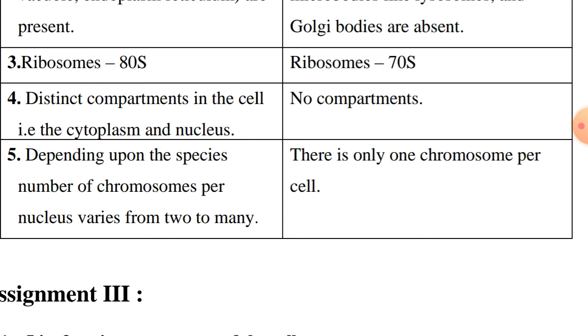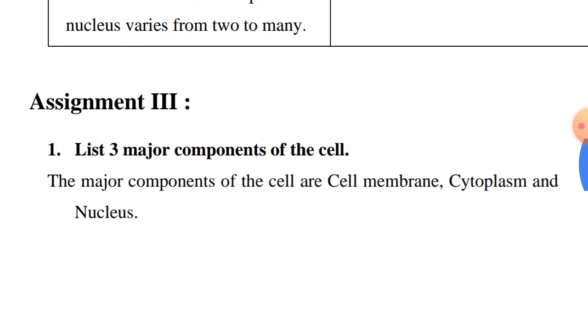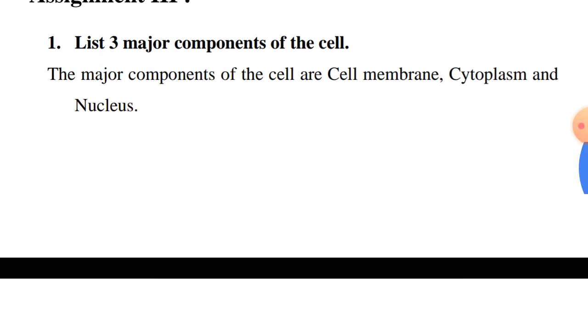Depending upon the species, meaning different types of organisms, there are many chromosomes. And in prokaryotic cell, there is only one chromosome per cell. And assignment 3: list the three major components of the cell. What are the components of the cell? Cell membrane, cytoplasm, nucleus.